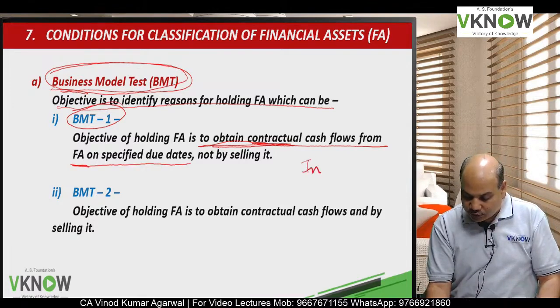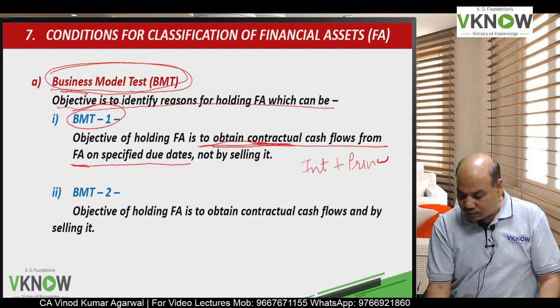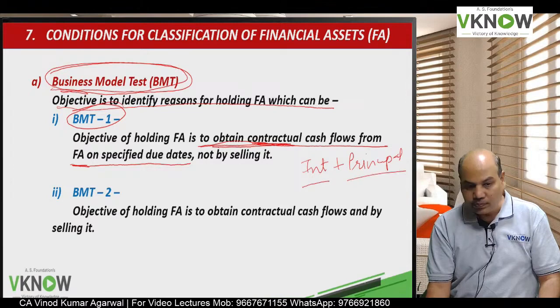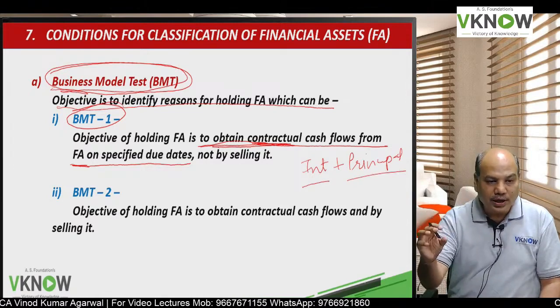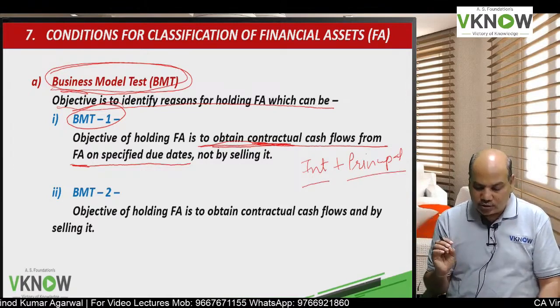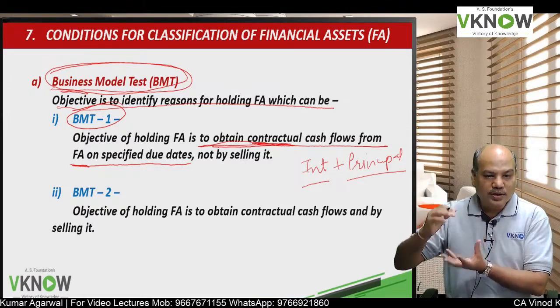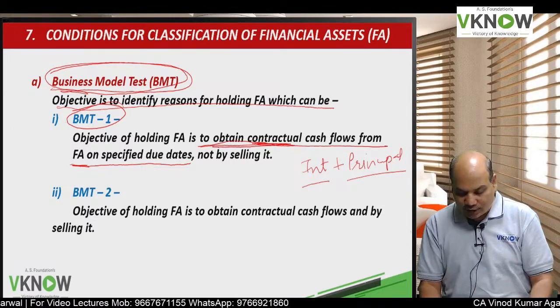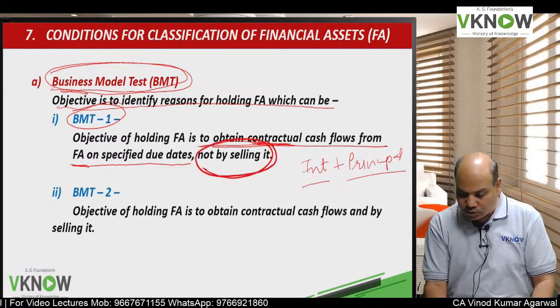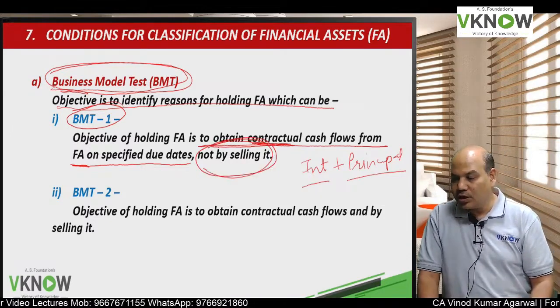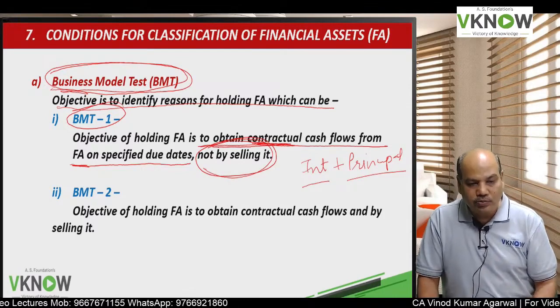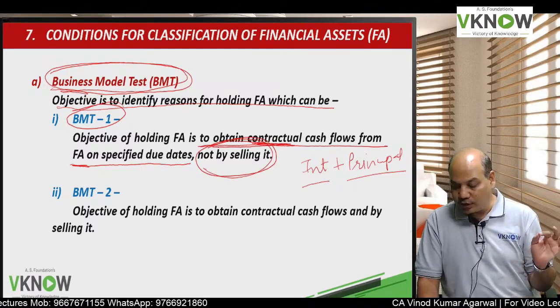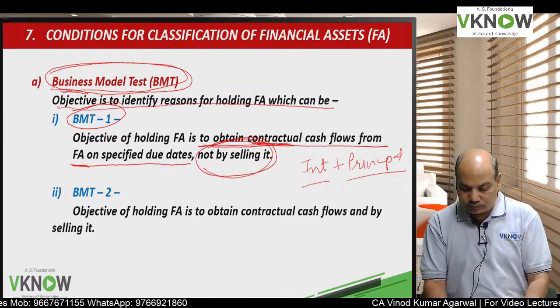That means whatever interest plus principal have been agreed upon, the objective is to collect it on those days. The objective is to receive all cash flows by holding it, not by selling it. That means you want to just hold it till maturity and get all the promised cash flow. The cash flow will be in the form of interest and principal.